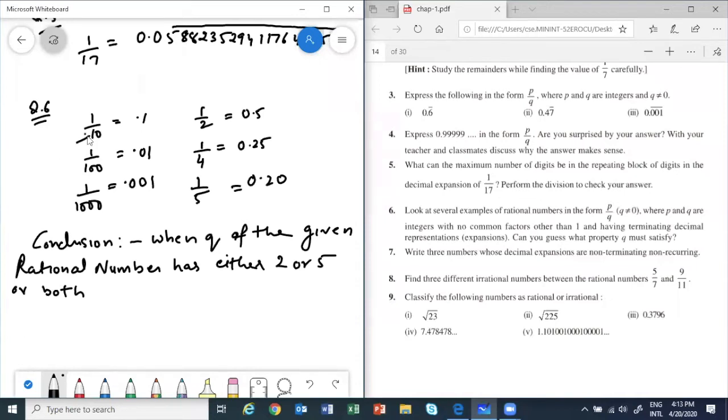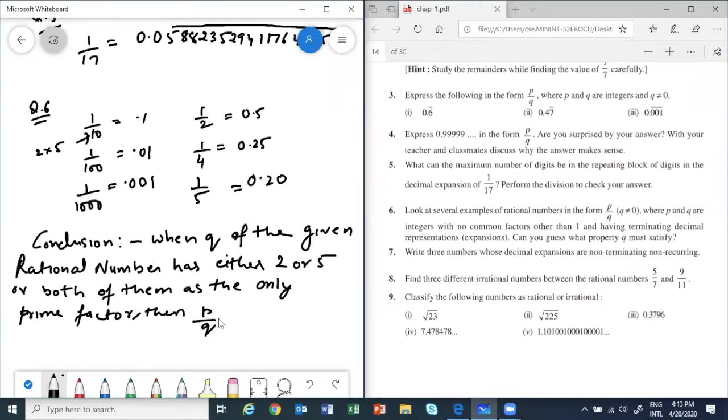Like see, in 10 we had 2 into 5, no? 2 or 5 or both of them as the only prime factor, means there should not be any other number. Then P by Q represents a terminating decimal.